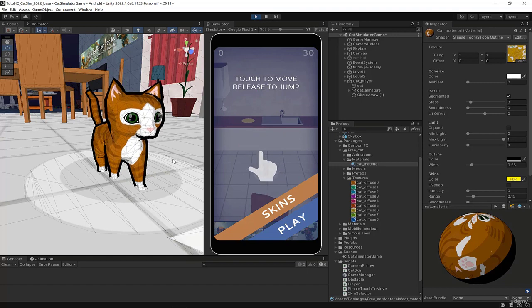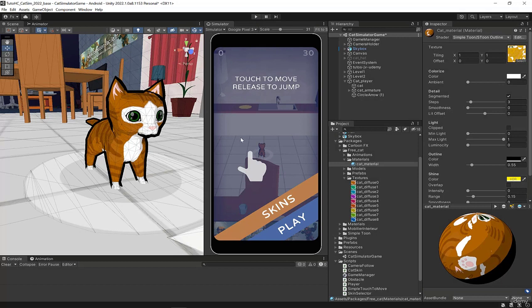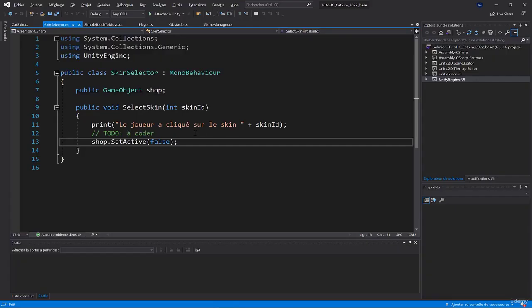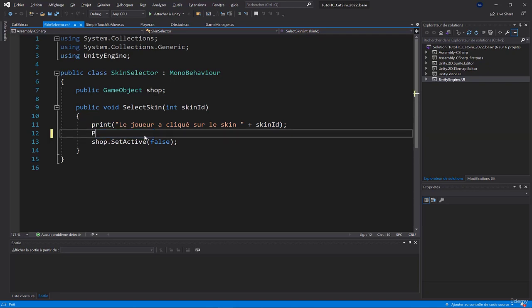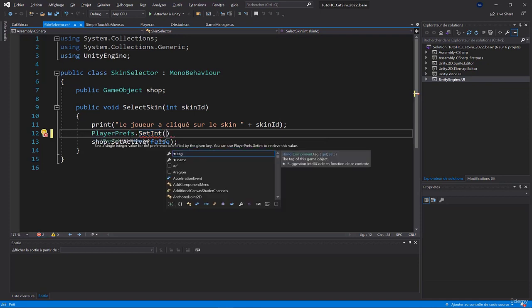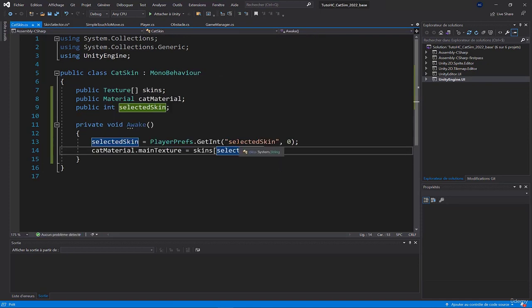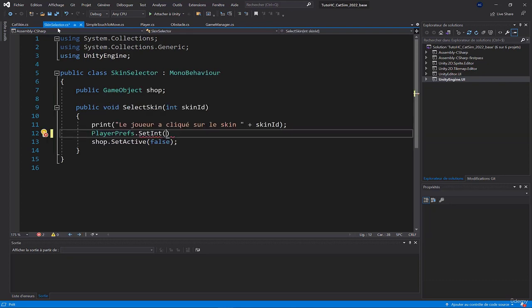Okay, we have seen how to apply a skin to the cat, and what we'll do now is go back to the skin selector. And if you remember, we wrote a to-do to code as a reminder to code this function. So what we'll do now is PlayerPrefs.SetInt. We've got get to get and set to set, get and set. So we write PlayerPrefs.SetInt, and what was the name of my variable? I call it selected skin.